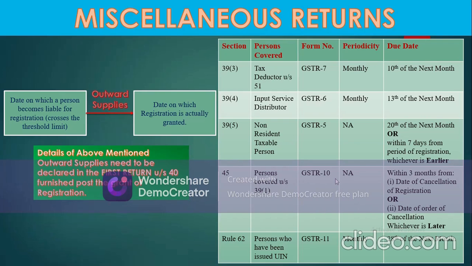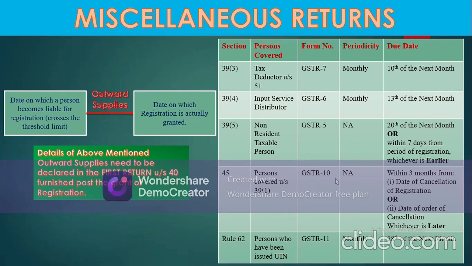It shall be the earlier of the following two dates: 20th of the next month or within 7 days from the end of registration, whichever is earlier. GSTR 10, which needs to be filed by persons covered under section 30 and 31. These are basically the persons who need to file GSTR 3B. The return under section 45, that is GSTR 10, is actually the final return.